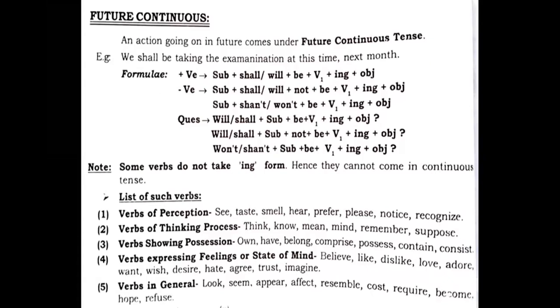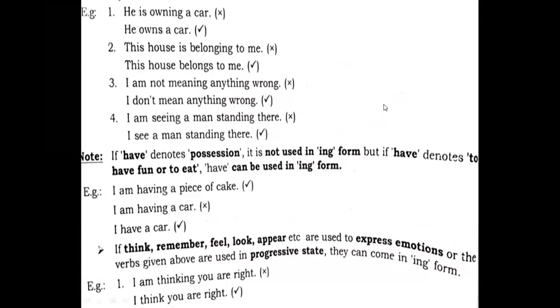You all just need to make sure properly. Now you see some examples are given. He is owning a car. Now you'll get the example sentence like this there. This one is used with the ing form, which makes the sentence wrong. So the sentence will be, he owns a car.